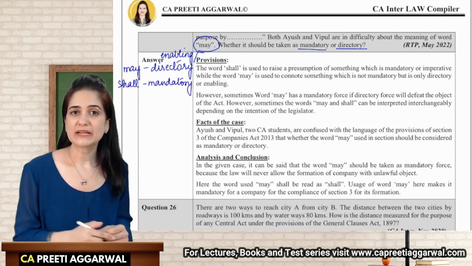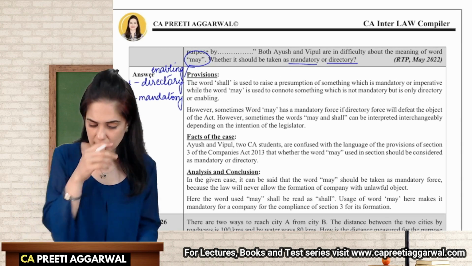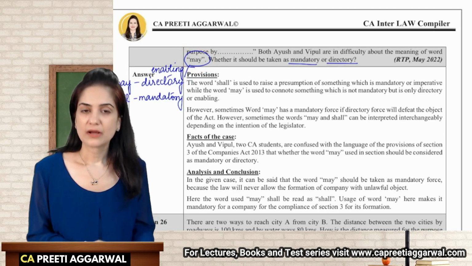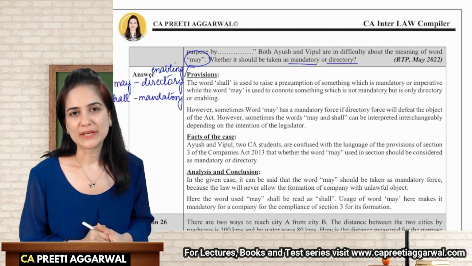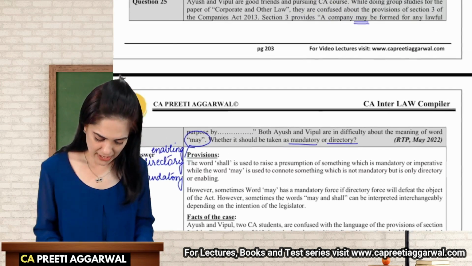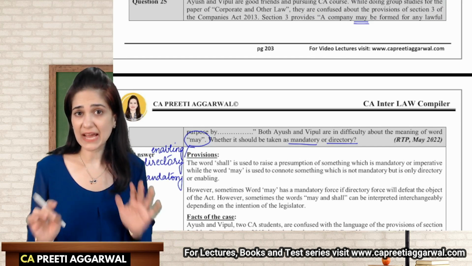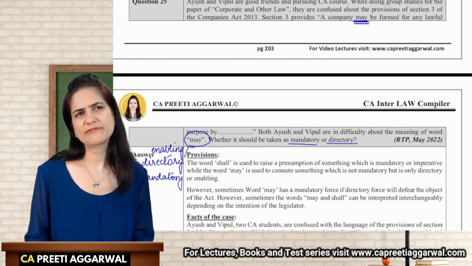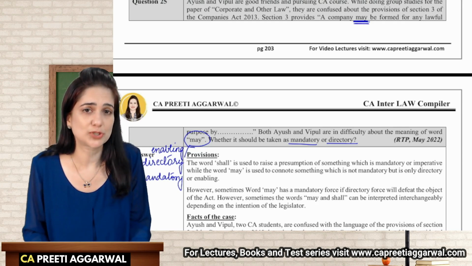But if you feel that after reading the word and considering may as it is, it is giving ambiguity. See, if I read the word may as it is over here, what will happen? You may form a company for lawful purpose, you may form it for unlawful purpose. That's not the intention of law.